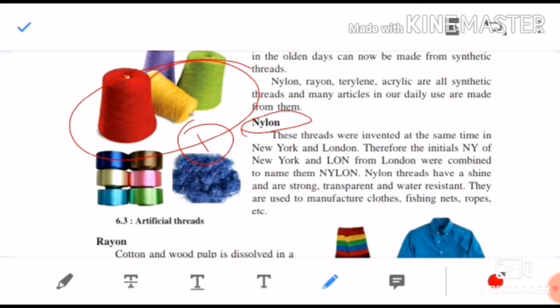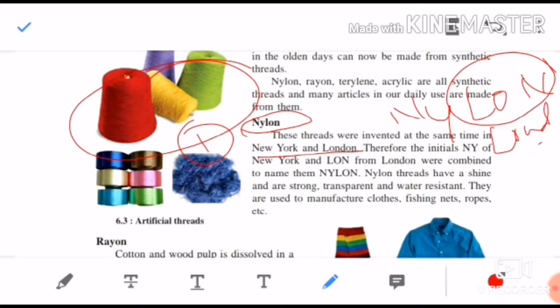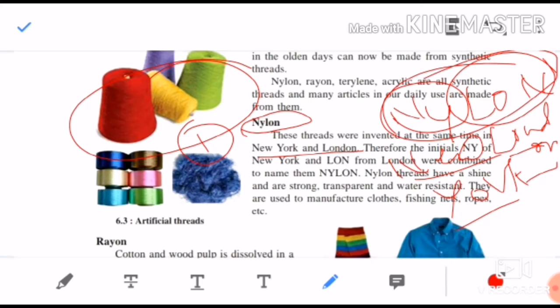These threads were invented at the same time in New York and London. That is why the name has got nylon. That means from LON it is London, and from NY it is New York. It was first invented in these two cities, so the thread's name comes from the initials of these places: NY from New York and LON from London were combined to make the name nylon.